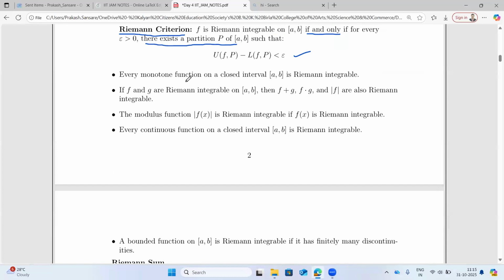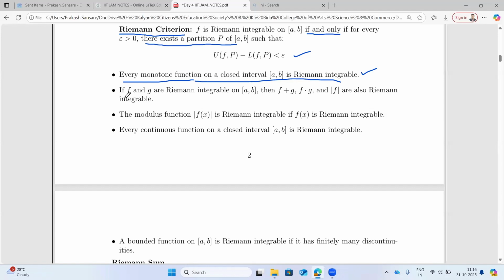Then this is one more result which will help us check Riemann integrability. Every monotone function, monotone meaning monotonic increasing or monotonic decreasing, on a closed interval [a, b] is Riemann integrable. From now on I'll assume that when I say the function is Riemann integrable, it is by default bounded. Every function which is Riemann integrable is by default bounded. So when I say monotone function, the boundedness is already there. A bounded and monotone function on the closed interval [a, b] is Riemann integrable.